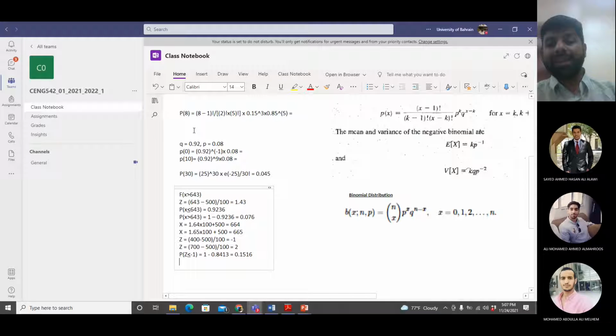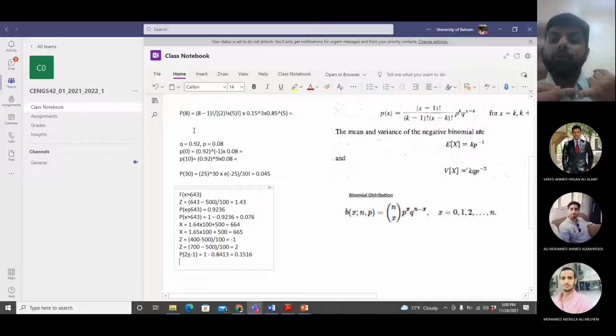If you have a negative z value, you go to the table and take the value of probability without the sign. Forget about the sign of the z, and calculate the probability of the z value considering that it's positive. Then whatever value you get, you do 1 minus that value, that is, 1 minus the probability, not the z value. There are two things here, z and probability.